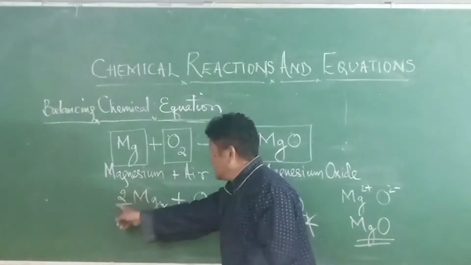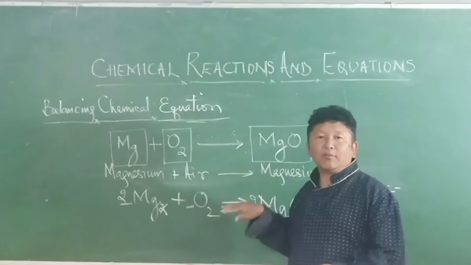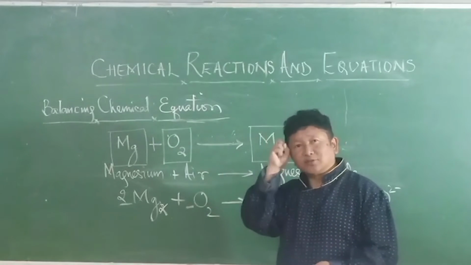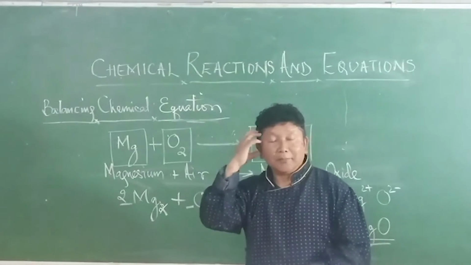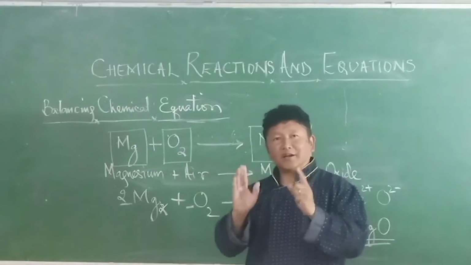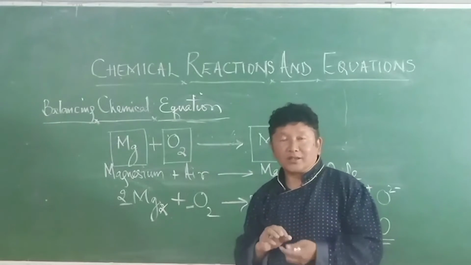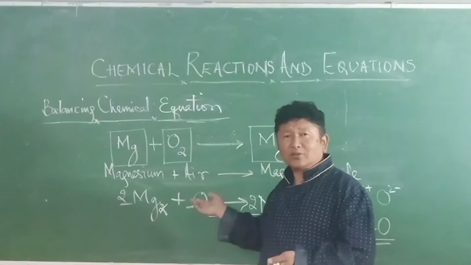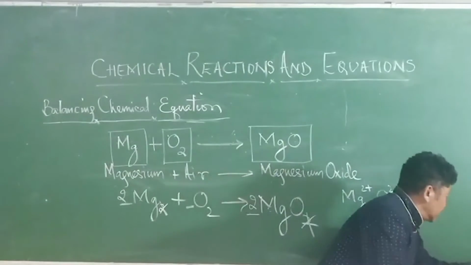There are 2, there are 4, there are 2. Any common factor, we cancel it to get the simplest formula, the simplest ratio. In balancing a chemical equation, the number of atoms of each element in the compounds must match. You can only change the coefficient, by adding, multiplying or dividing.